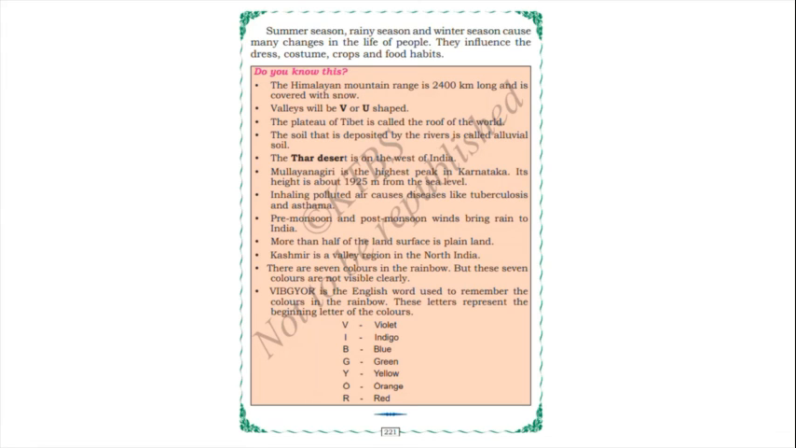There are 7 colors in the rainbow, but these 7 colors are not visible clearly. So, Vibgyor is the English word used to remember the colors in the rainbow. These letters represent the beginning letter of each color: violet, indigo, blue, green, yellow, orange, red. So, this is the word Vibgyor, which you can remember easily. What are the rainbow colors, children? Vibgyor. You can remember the rainbow colors easily from this word. What is that word? Vibgyor.